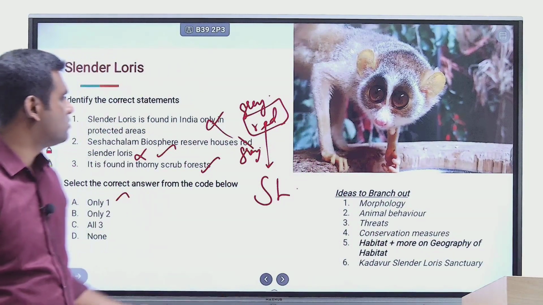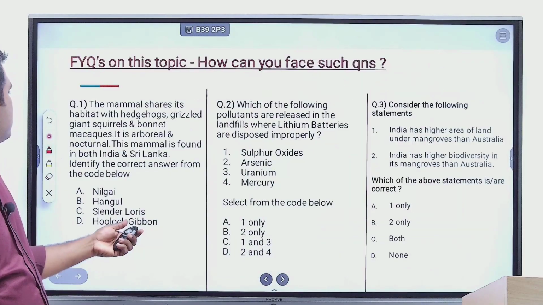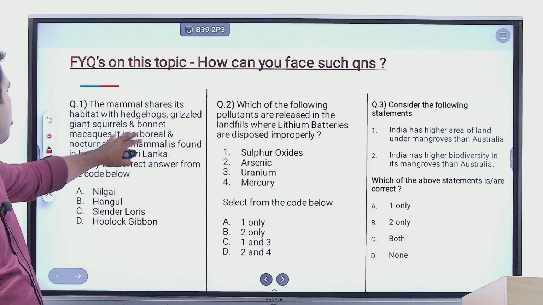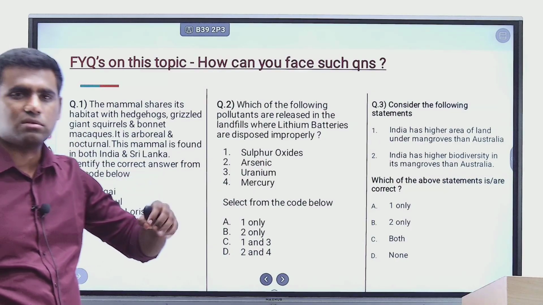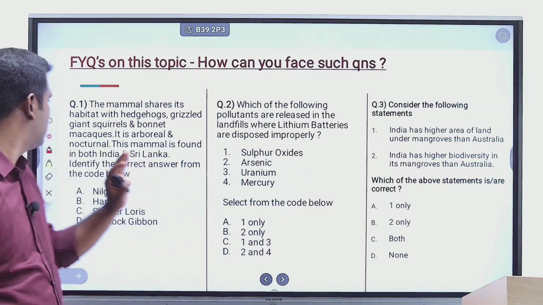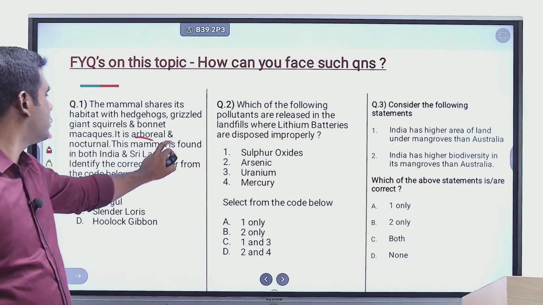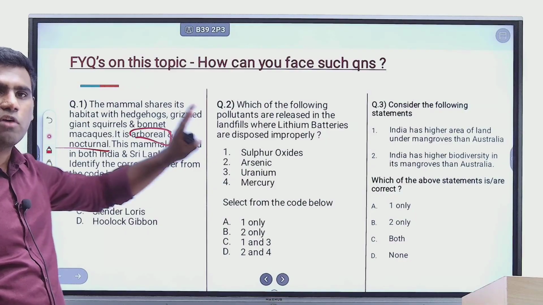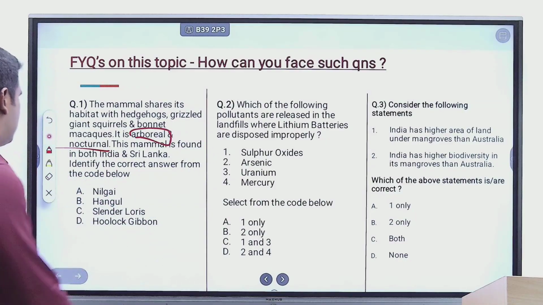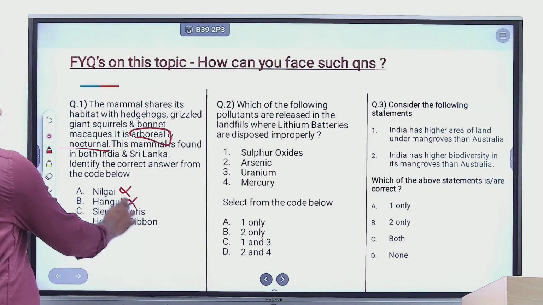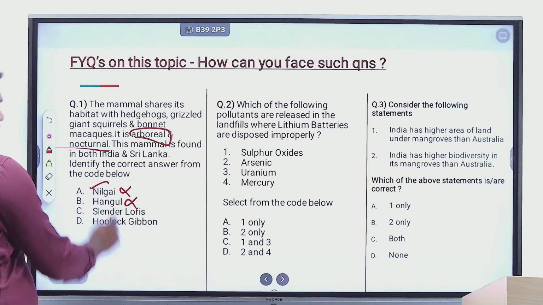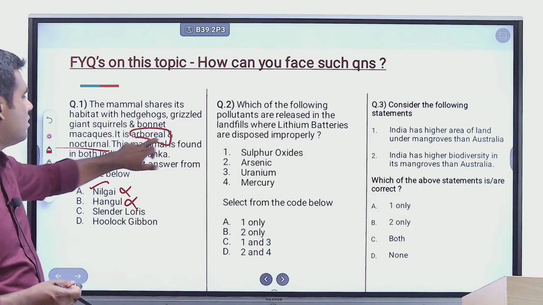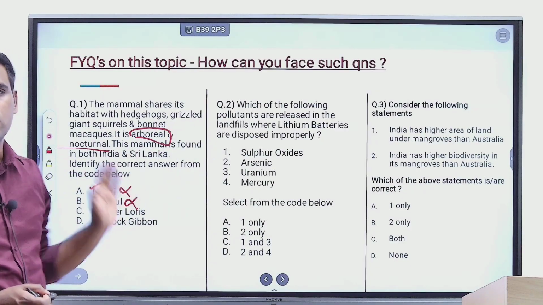All right. So now look at the question that I have framed here. The mammal shares its habitat with hedgehogs, grizzled giant squirrels, and bonnet macaques. Bonnet macaques are nothing but common monkeys. It is arboreal, that is tree living, and nocturnal, right? So this alone should have made you realize that it cannot be nilgai, it cannot be hangul, right? Nilgai and hangul are deer type of animals, so they cannot be tree living, they cannot be arboreal.